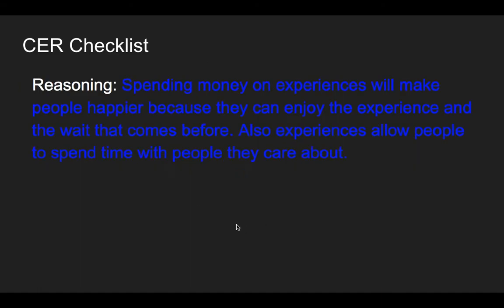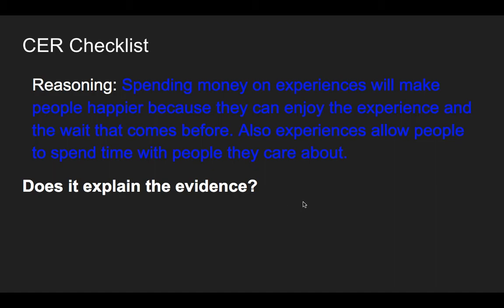Okay, so we have our checklist again for reasoning. Does it explain the evidence? I'm saying because, and this is why. This is what my evidence is saying. We're enjoying the experience and the wait that comes before it. Our evidence was talking about the anticipation of an event, so I'm explaining this in my own words. Also, it allows people to spend time with people they care about, and I'm explaining why that makes people happy.